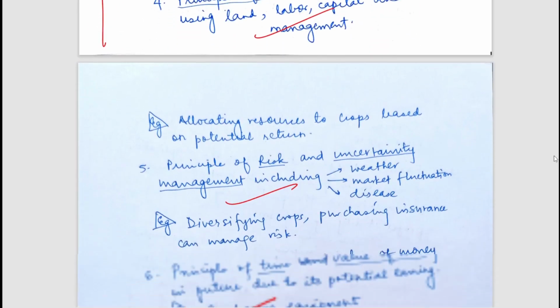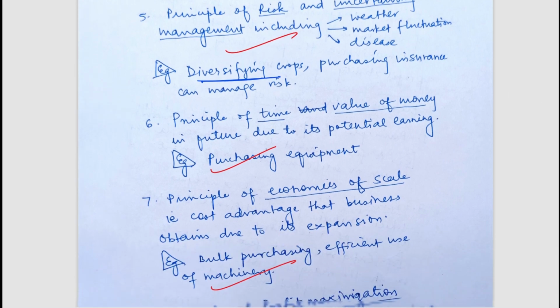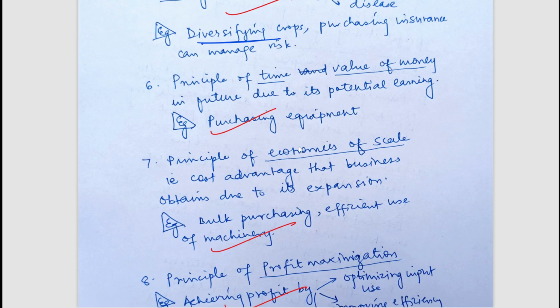Then we have the principle of risk and uncertainty. Obviously we have a certain amount of risk related to environment and weather: there could be more rainfall, there could be droughts, there could be disease, there could be pests. All of these are risks when it comes to agriculture. So for that, what we can do is diversify. Then the principle of time and value of money in future due to potential earning. And the principle of economies of scale, which is important, because with scale our cost decreases and our income increases.